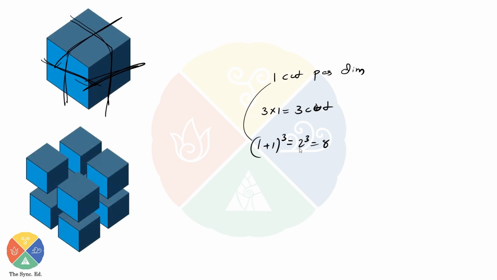So the same situation I can convert into an equation. I can say that n cuts per side is going to give me 3 times n, 3n total cuts, and the number of pieces I'm going to get is n plus 1 whole cubed, since it's a cube.